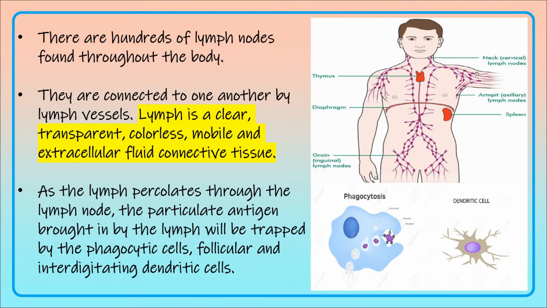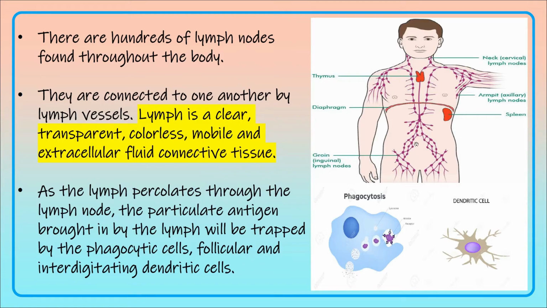There are hundreds of lymph nodes found in our body, distributed all over our body, and they are connected to each other by lymph vessels. So in this picture you can see the lymph nodes and the lymph vessels. What is lymph? Lymph is a clear, transparent, colorless, mobile, extracellular fluid connective tissue. It is clear and transparent and so has no color, and it moves about, so mobile, and it flows out of the cells, so extracellular fluid connective tissue.